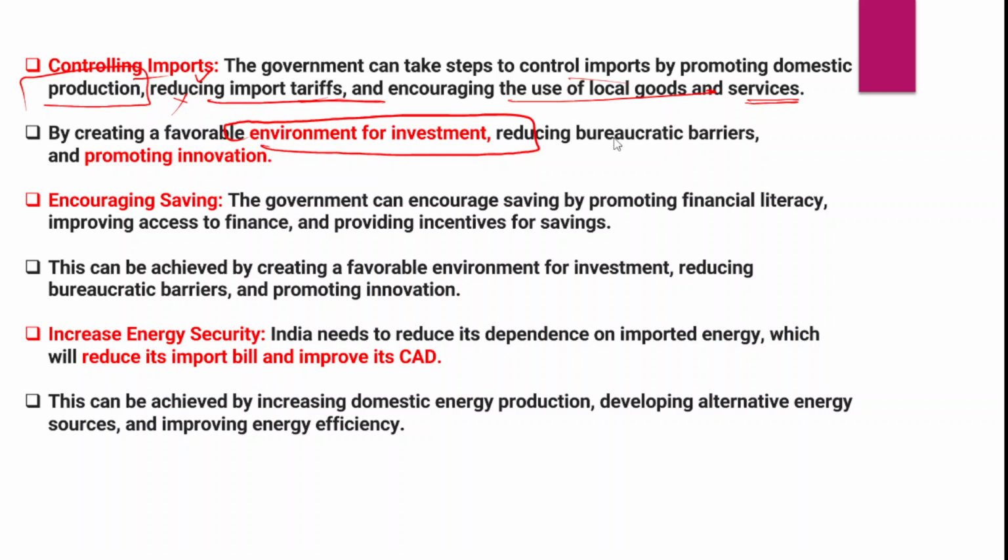So we need to reduce the bureaucratic hurdles and red tapeism, and we need to promote innovation as well. In order to promote innovation, we need to increase investments in research and development. As of now, India's total investment in research and development stands at around 0.67% of India's GDP. Therefore it should be substantially increased.